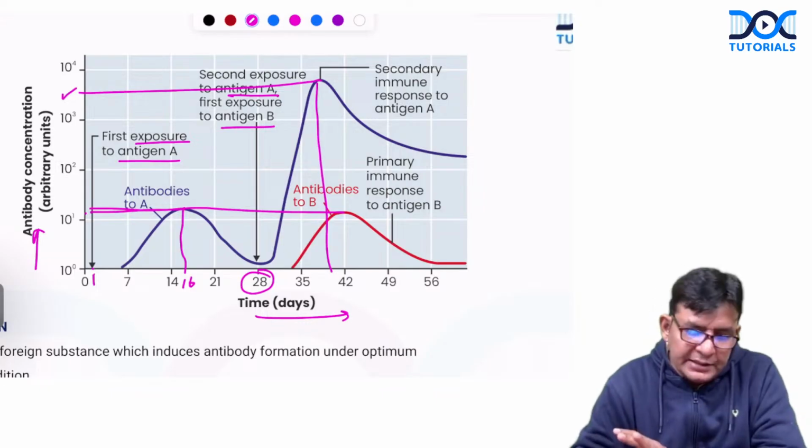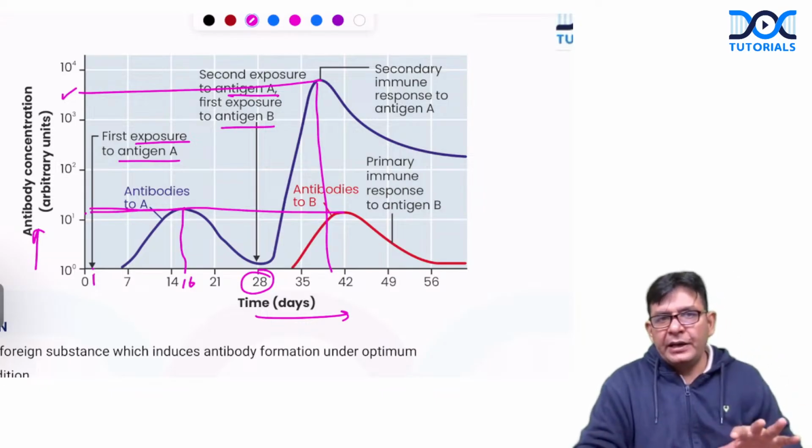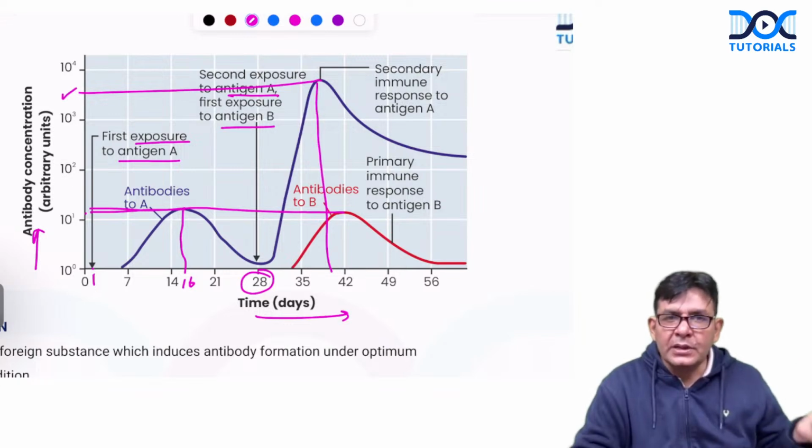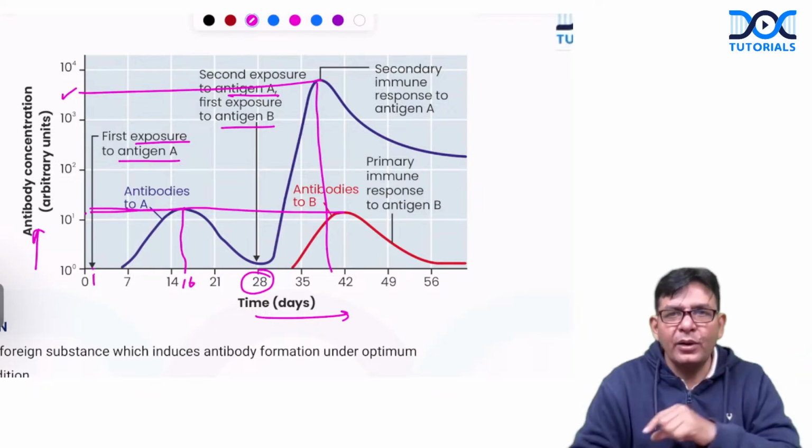Okay. So guys, this is the logic which I want to tell, that the primary immune response is slow, sluggish and short-lived, and the secondary immune response is what? Prompt, powerful and prolonged. Okay.